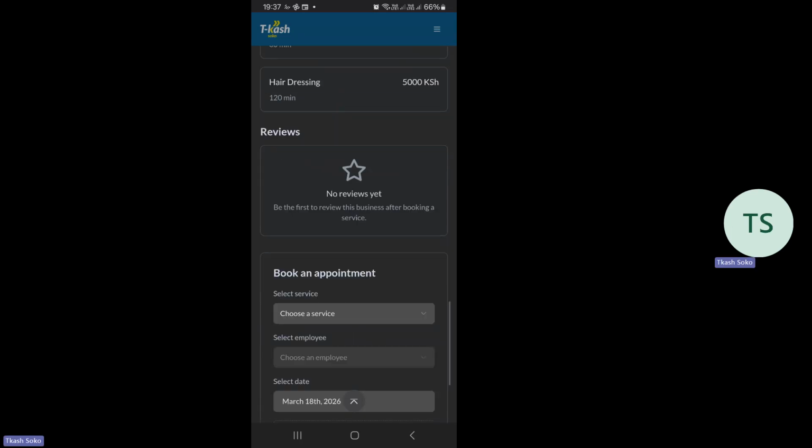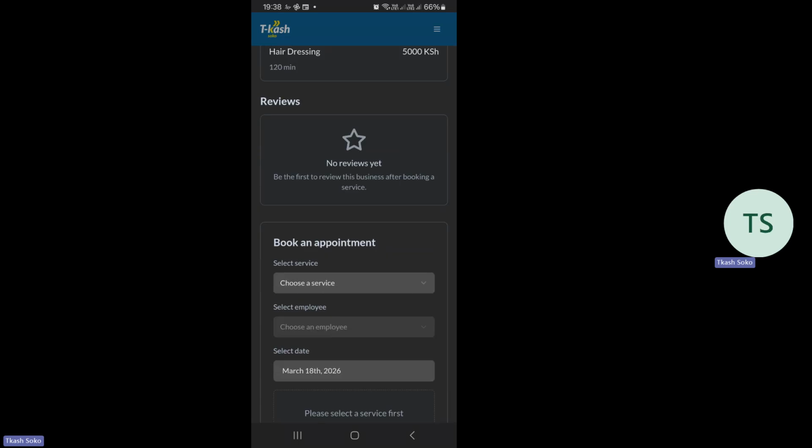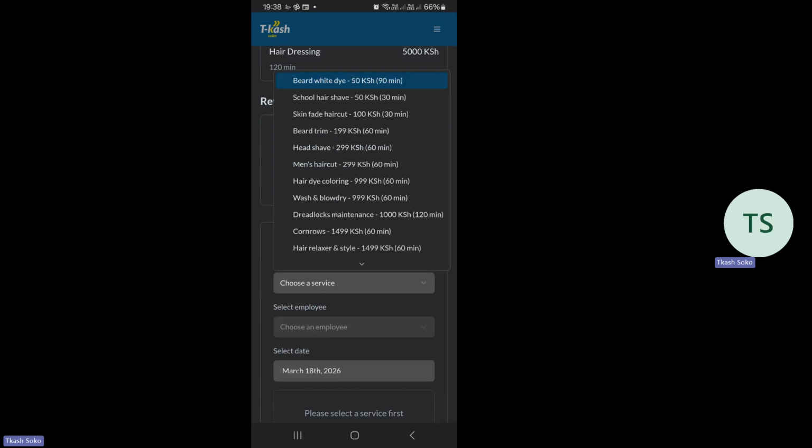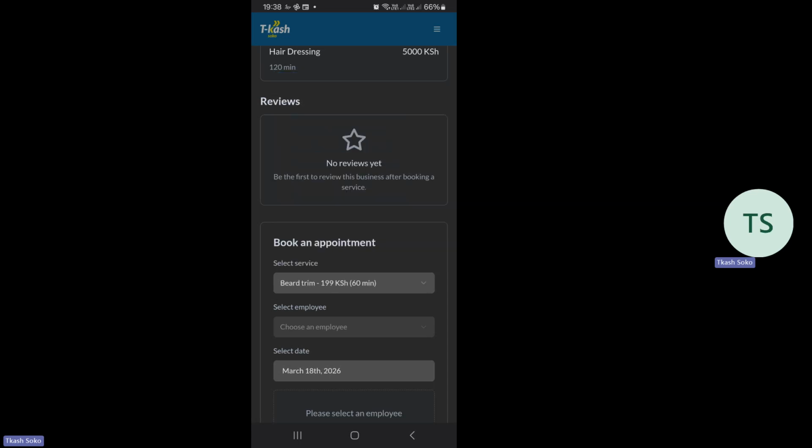nitafika kwa book an appointment. So then nikifika kwa book an appointment, I'll have to choose a service. So I want to choose a service. I can choose one that is not very expensive. I'll choose the beard trim. I'll choose an employee. So which employee do I want to do that? I have two employees in my shop. There is myself and then there is Diana. So I'll choose maybe Diana can do that.